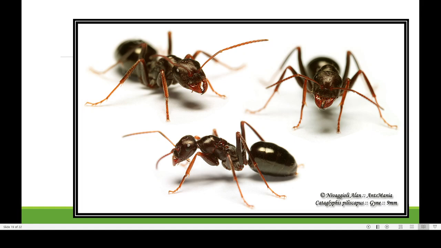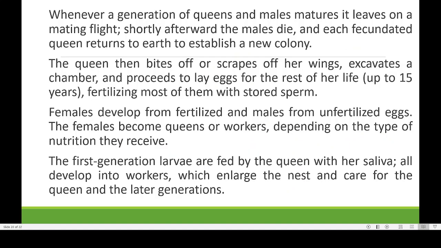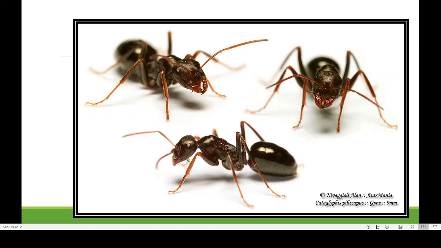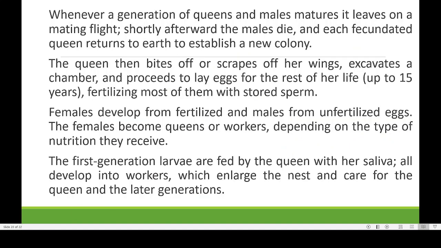Then this is another picture of an ant. This ant is known as Cataglyphis. Whenever a generation of queen and male matures, it leaves for a mating flight. Shortly after the mating, males will be dying, and the queens, which are fertilized, will be returning to the ground and establishing a colony.